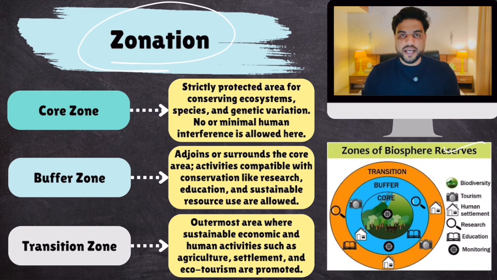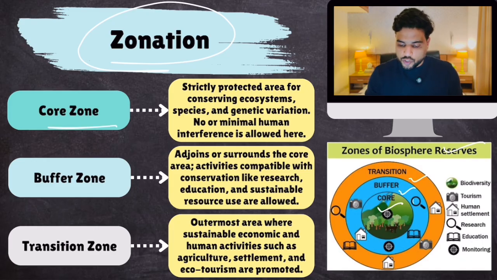If there is a biosphere reserve, it has an internal core area where no human activity is allowed. Then it has a buffer area where very little human activity, scientific research, and labs are set up. And then there is a transition area where human beings are living in sync with nature. They are performing sustainable agriculture, ecotourism, all these things. So every biosphere reserve has these 3 areas.